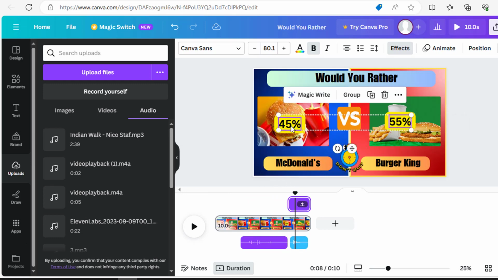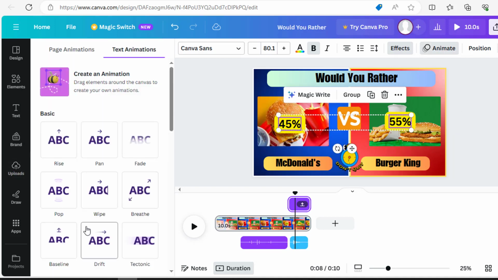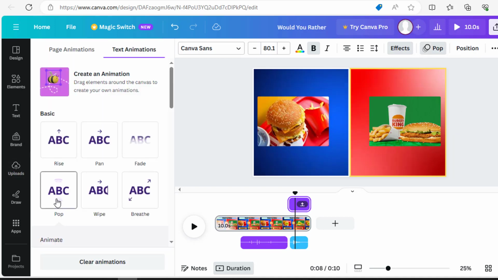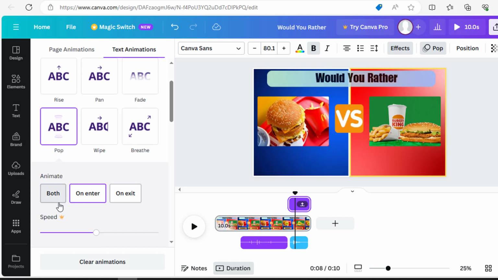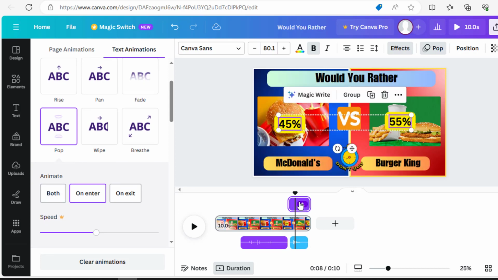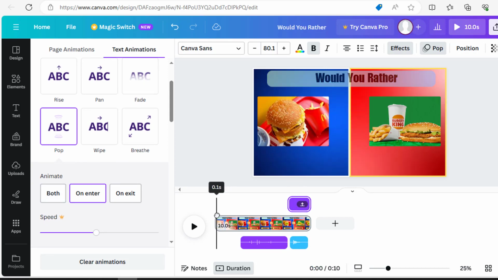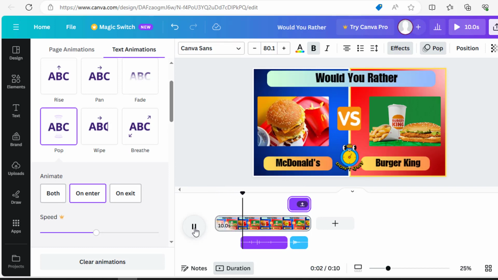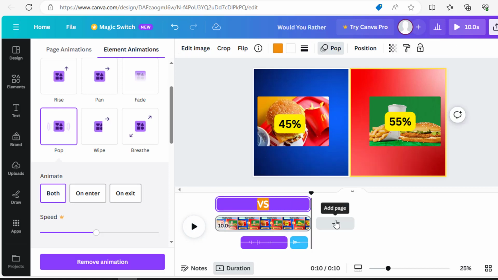Now select both percentage boxes and animate them, selecting Pop for it. Now check the video. So first part is complete.